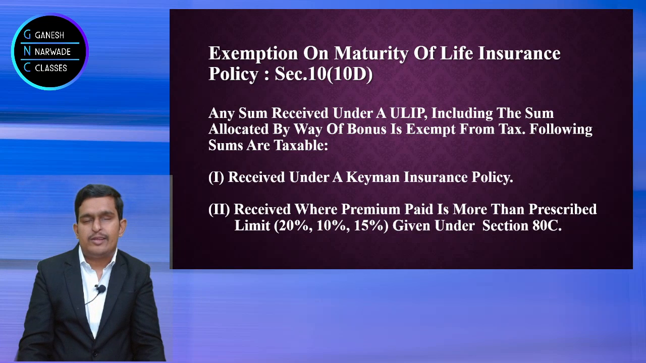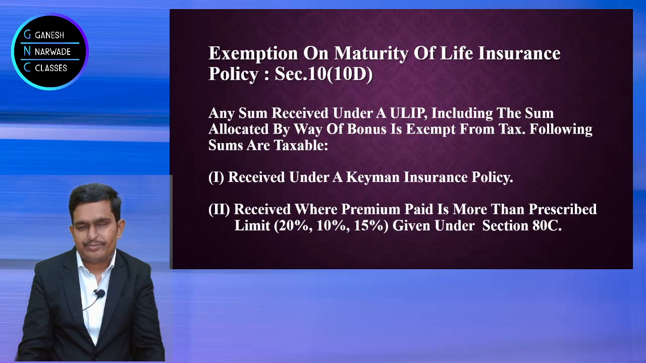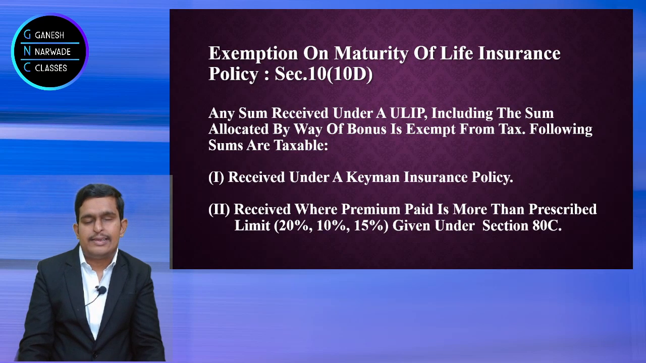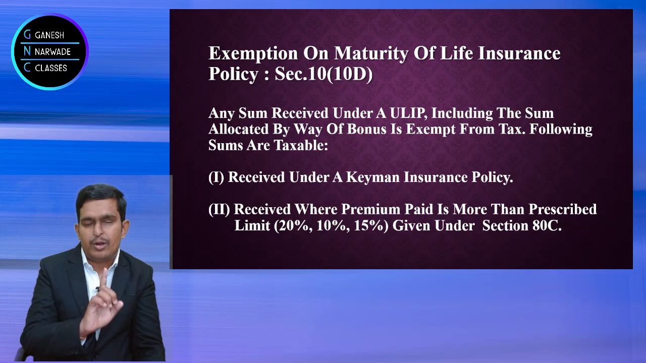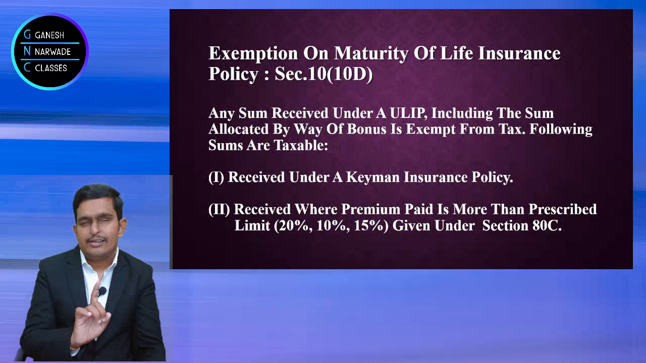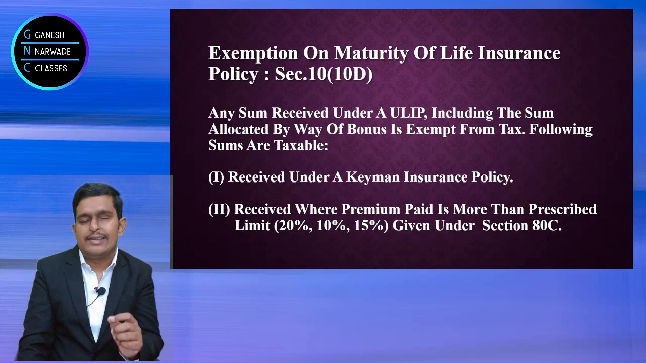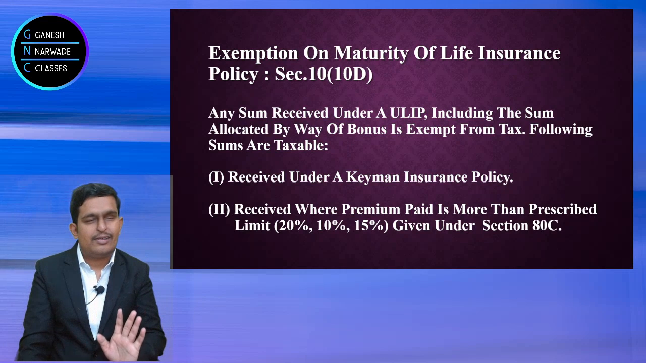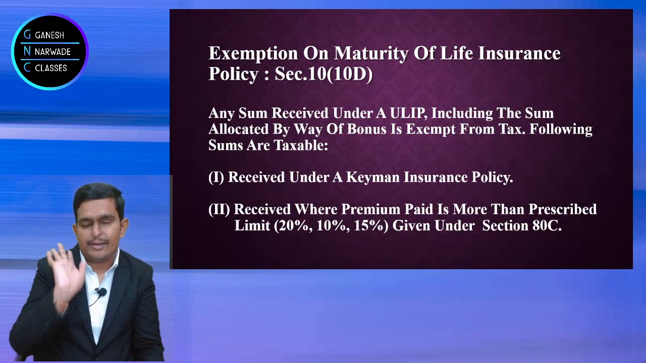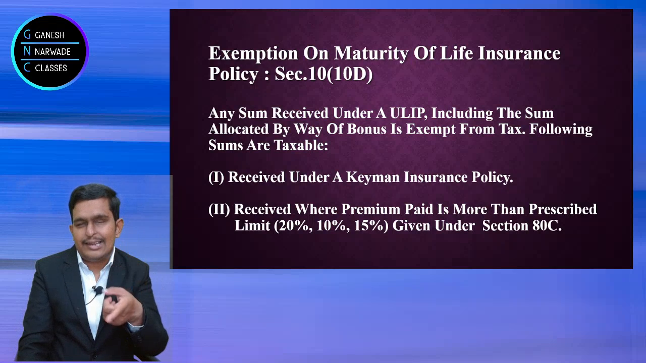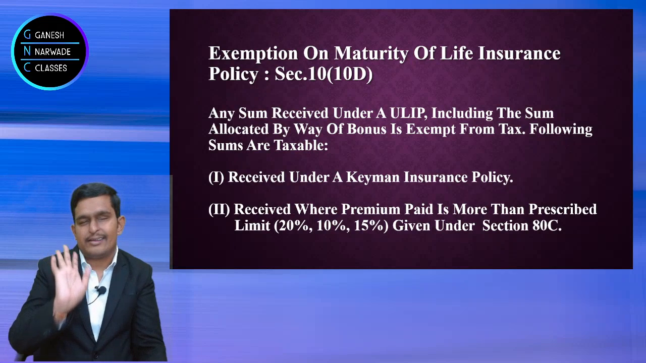Suppose your maturity is 10 lakh rupees and your insurance premium is, suppose, 80,000 rupees. So when we calculate 10 lakhs into 10%, it will come to 1 lakh rupees. Right? 10 lakh is the maturity amount, into 10%, it will come to 1 lakh rupees. Now what is my premium? 80,000. So less than 10%. So maturity is not taxable. So when you receive that 10 lakhs amount, it is not at all taxable.